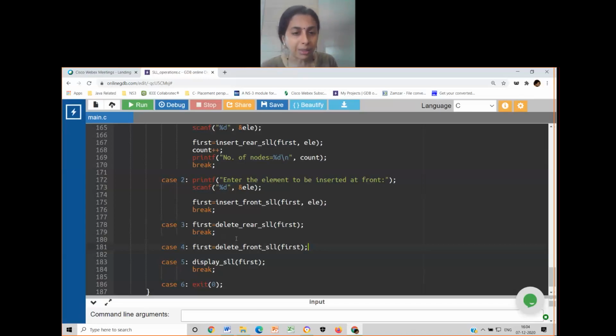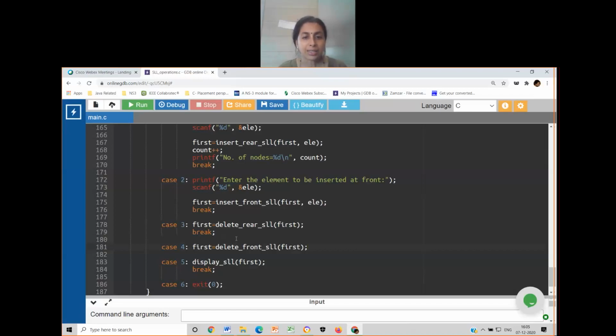I can call anybody, whoever name is called, that person has to tell me what I'm supposed to do for implementing delete operation from the front side of the singly linked list. I'll give you 5 minutes of time. Okay, your time starts now.